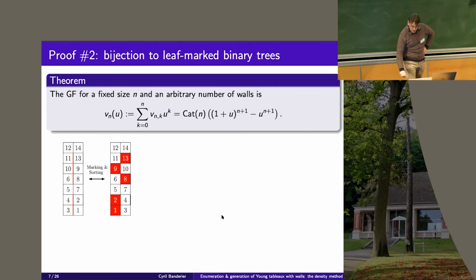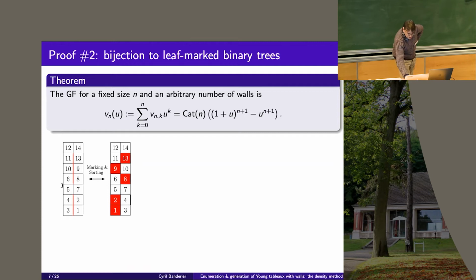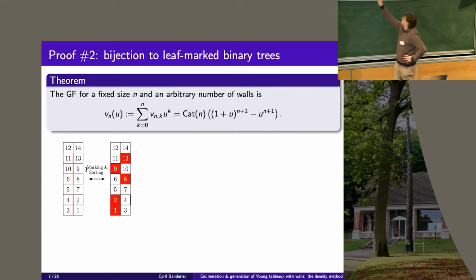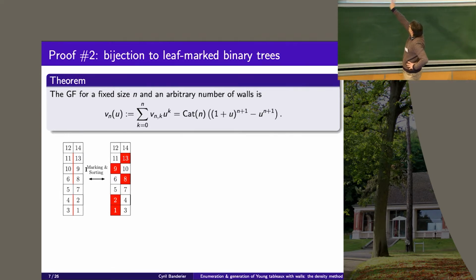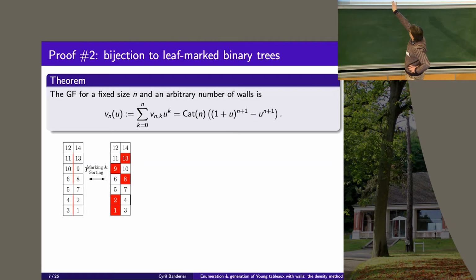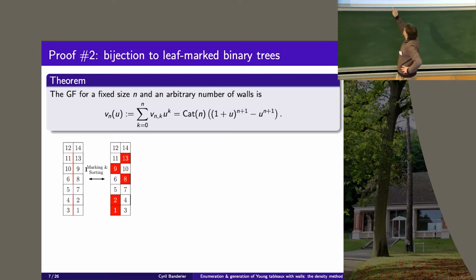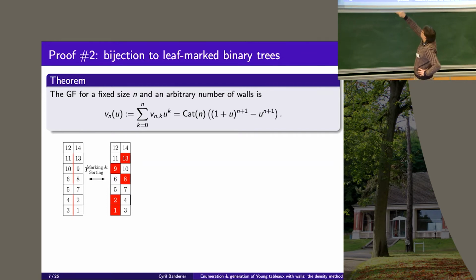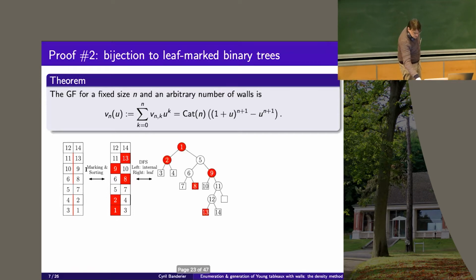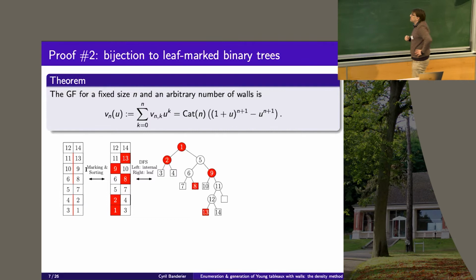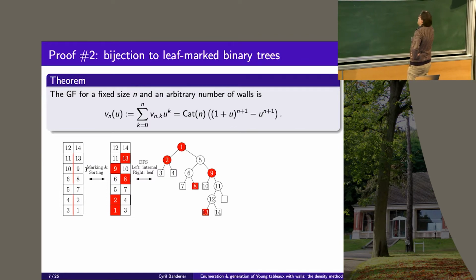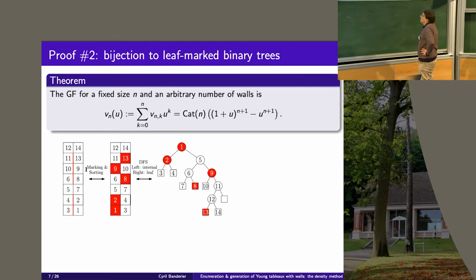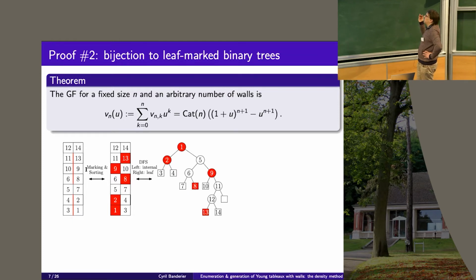Yes, again with bijections. What you can do when you have such a tableau is sort the lines. So all the stuff which is after a red wall, you put it in red. So 1, 2, 8, 9, 13, you put in red. Then you sort each line in increasing order. It becomes this tableau. This is the first transformation. Then you can create from it a tree by a depth-first search reading.